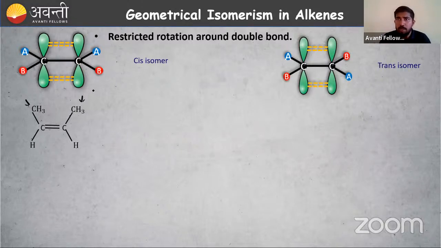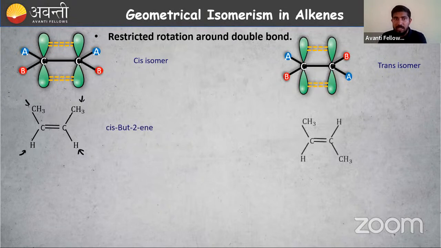So the same group, that is CH3, is present on the same side of the double bond. What about this hydrogen? Yes, hydrogen and hydrogen are present on the same side. So one above, one below. You can think like that, right? Then that is cis. What about trans? Trans means the opposite side, right? How to name this one? That is 1, 2, 3, 4. In the second position there is a double bond, so I can say but-2-ene.